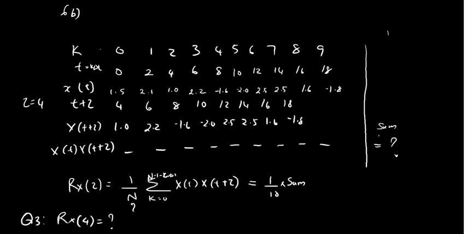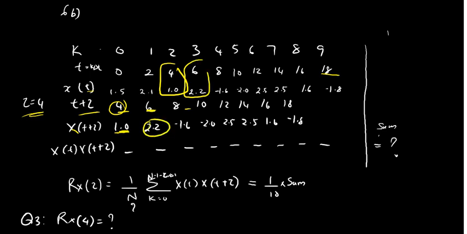Next, when tau equal to 4, t is 0 to 4, that is the value same we have taken, but t plus tau becomes 4, 6, 8. So here x of t plus tau will be x of 4, x of 4 will be 1, so I have to substitute here 1. X of t plus 6, so 6, the value is 2.2, so I have to give 2.2 here. So likewise this is minus 1.8, here it will become 20 and 22, right? So it will be 0, so we won't mention that explicitly.